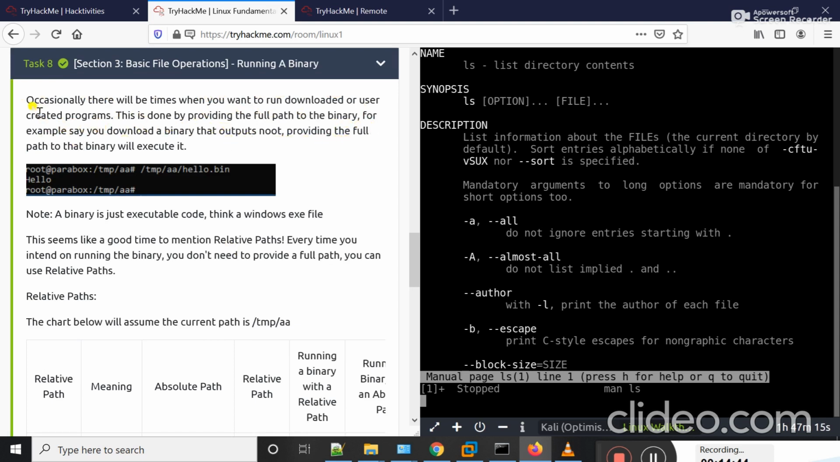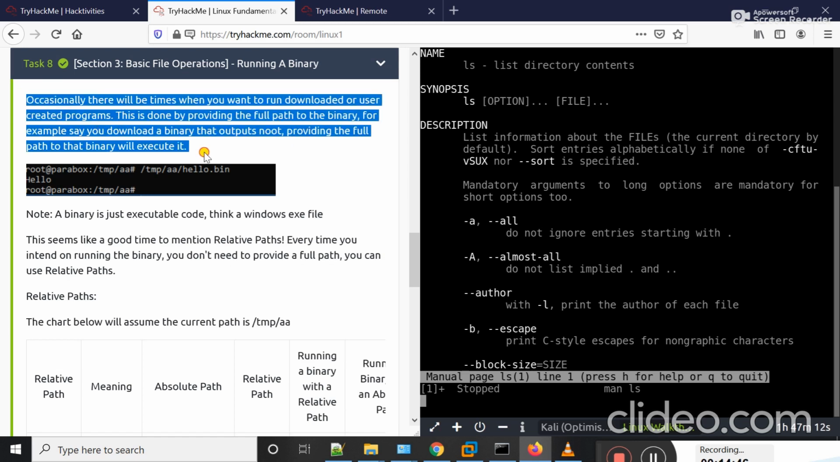Providing the full path. Basically, students, to run a binary, we have to give the full path. In this example,